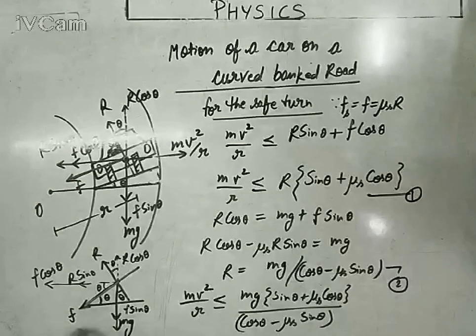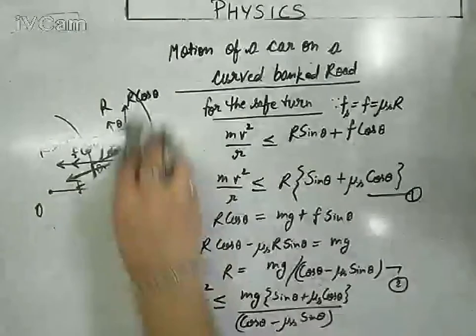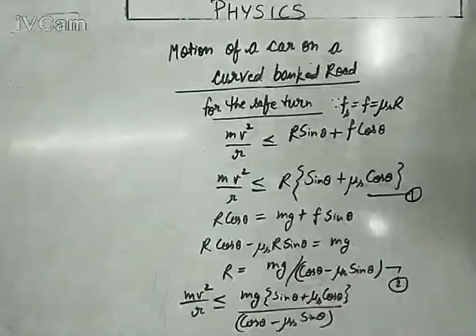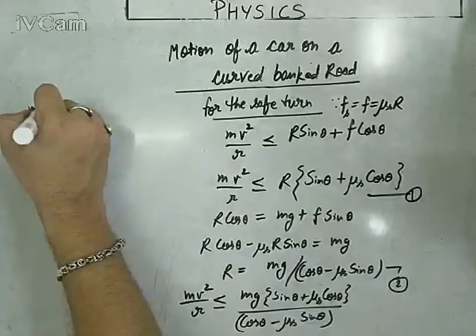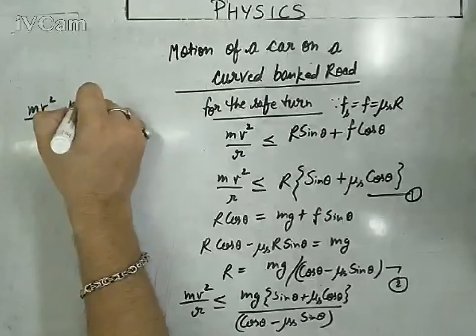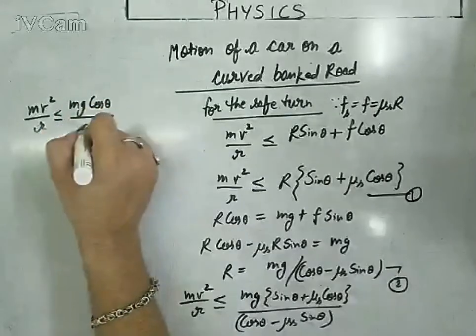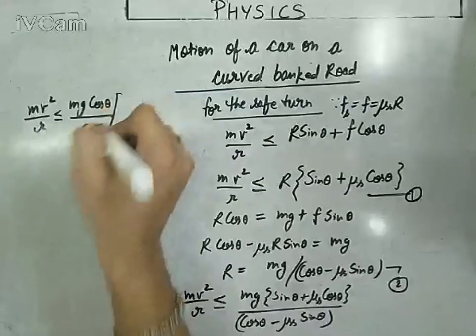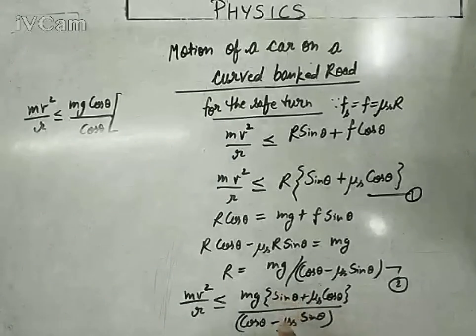Now let's try to implement, as this lecture is being recorded, so you will be able to pause the video later on. Now to make this expression simple, we will take out cos theta common from the upper term as well as the lower term. So what will be the outcome? mv square upon r is less than or equal to mg into cos theta upon cos theta, as we have taken out common cos theta. Sin theta upon cos theta will turn into tan theta.